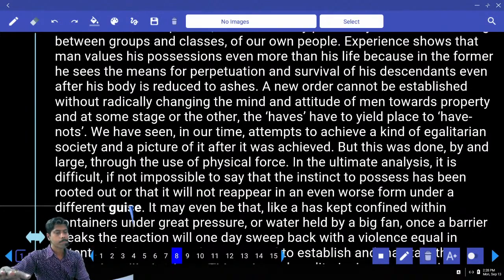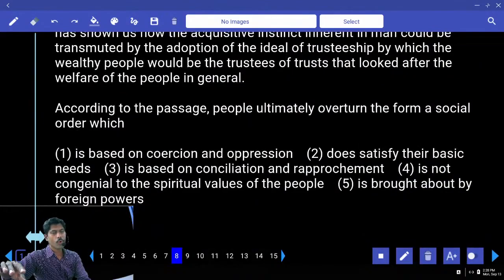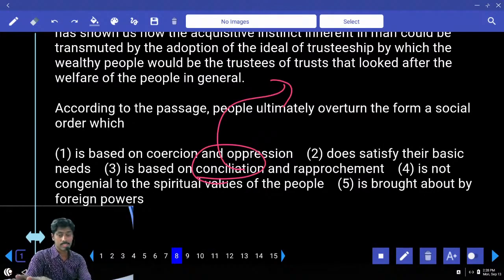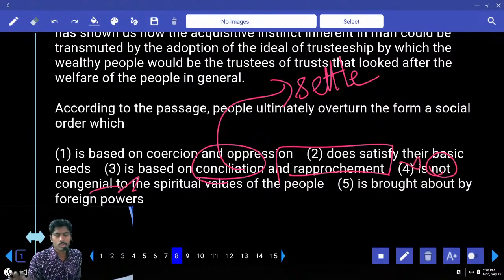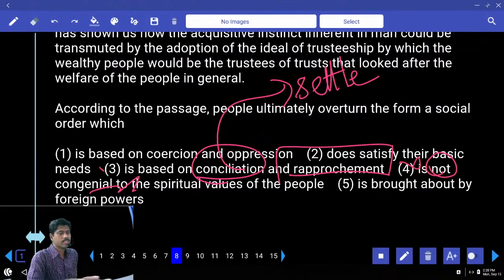So answer: based on force, oppression, satisfy their basic needs. Based on conciliation. Conciliation or reconciliation is nothing but settling some issue, solve some issue, reapproach it, maybe. Not congenial, not convenient. Fourth one, no. Brought about by foreign powers, no. Answer is third option.